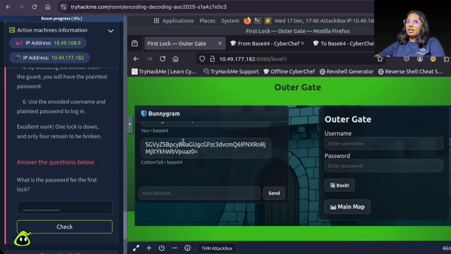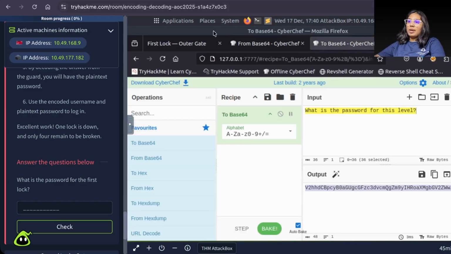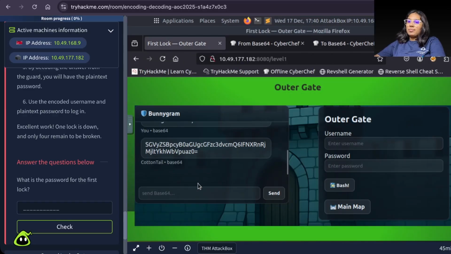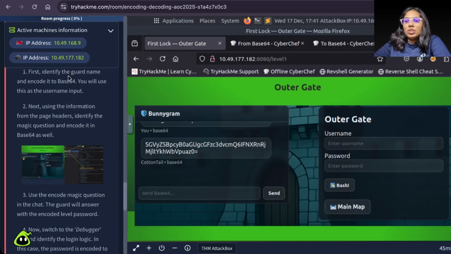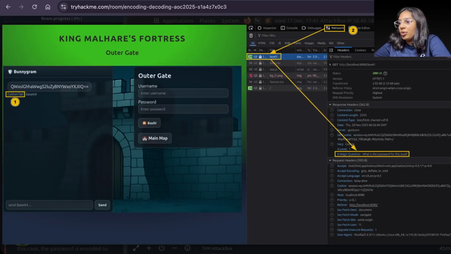We are asking for the question. The question is, what is the password? It should tell us the password. The response from the bunnygram will be encoded, and we will again have to decode it. And what is the username? First, identify the guard name. You will use this at username input. What is the password for this level?